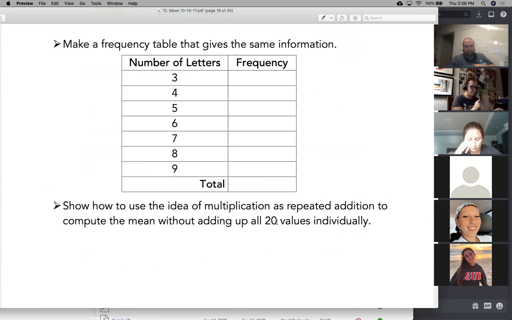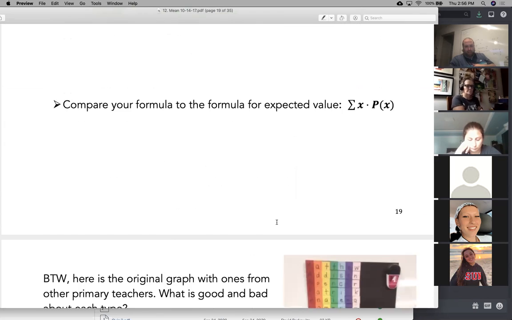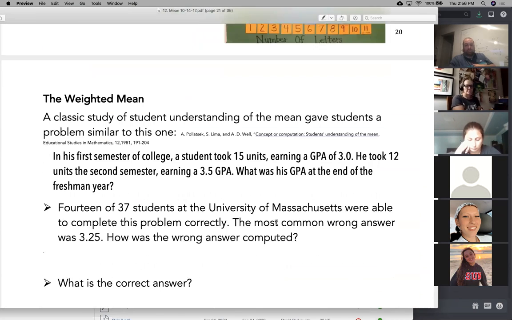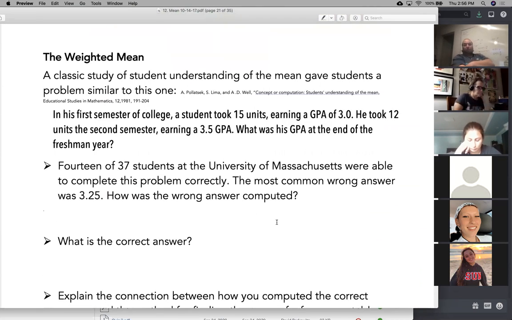It's just another example. The only thing new in this chapter was the weighted mean. What if you want to average 2 things, but they don't have the same weights? So for example, you took more units this semester than last semester. So what is your GPA? It doesn't just average. Your GPA is a weighted average. How do I weight them?